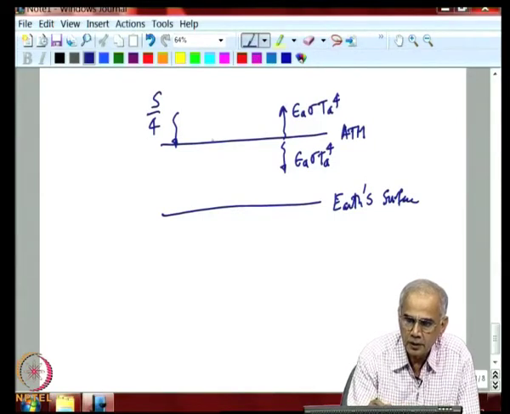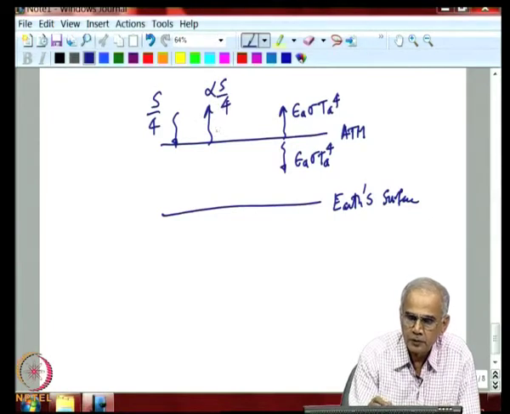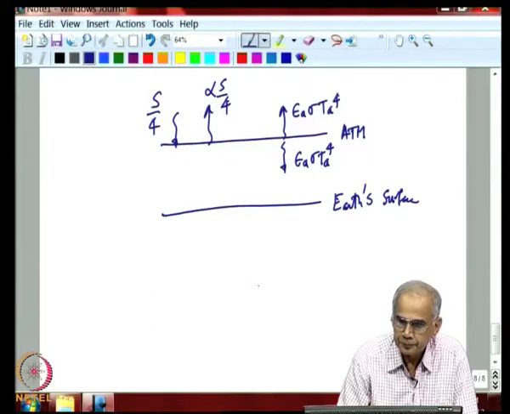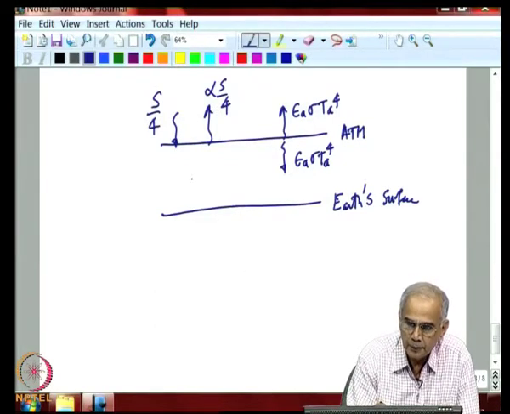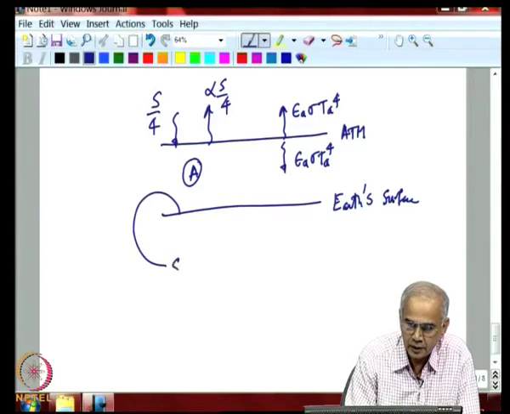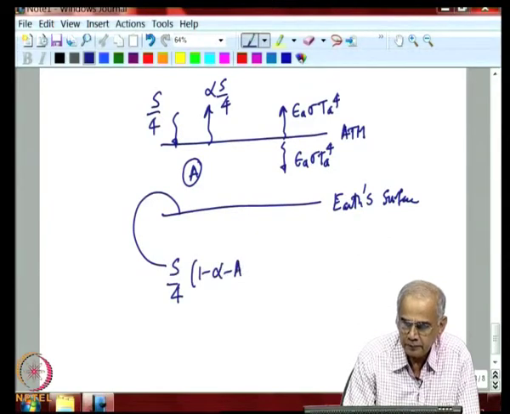And what is reflected is alpha into S by 4. So, what is absorbed is the difference between these two, and the Earth's atmosphere absorbs some radiation from the sun. So, A is the absorbed. So, what reaches the Earth's surface is S by 4 into 1 minus alpha minus A.